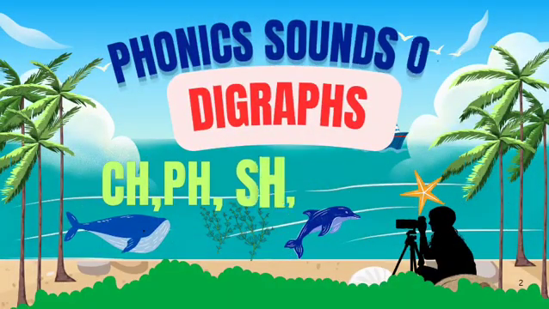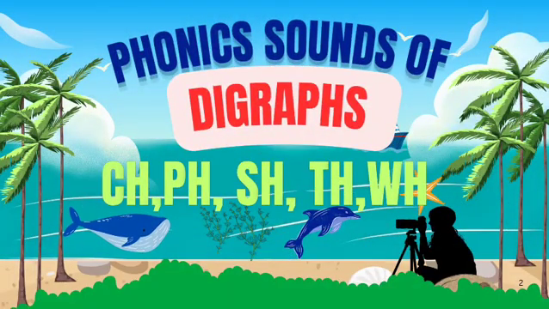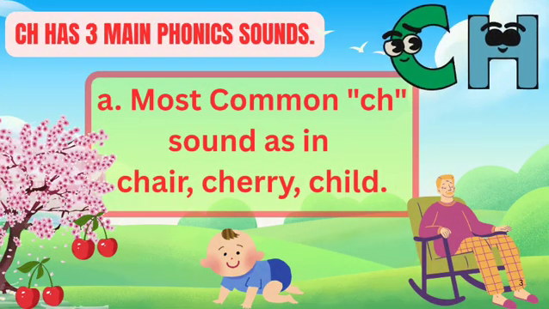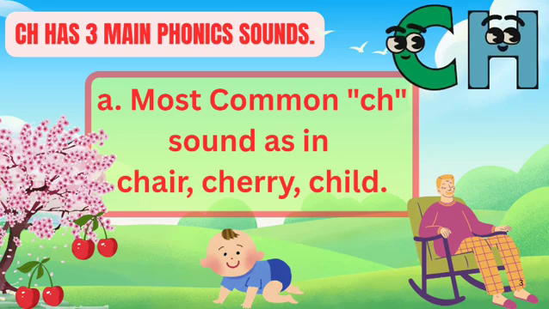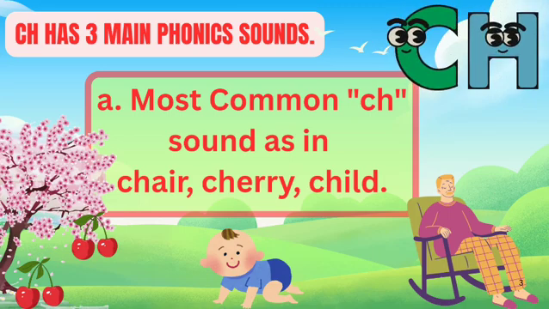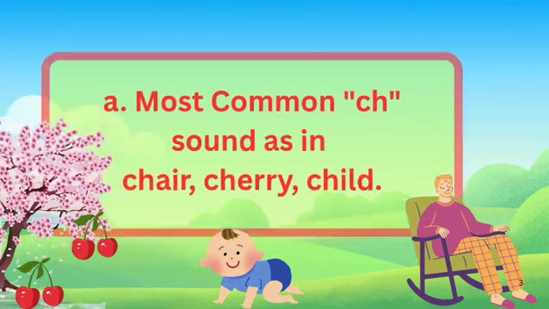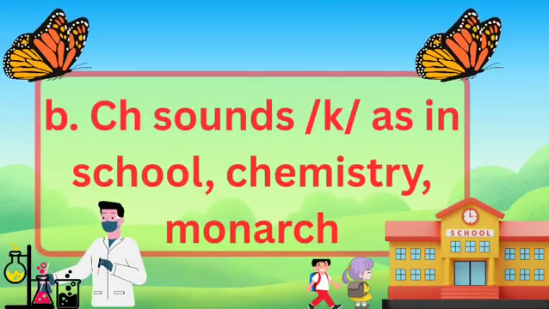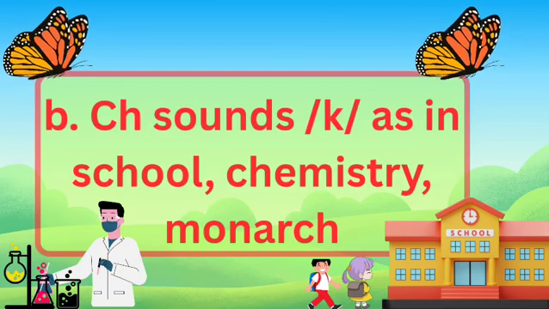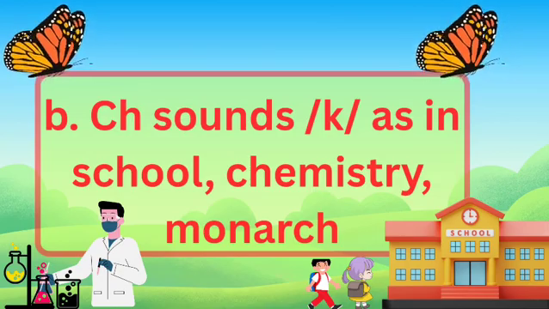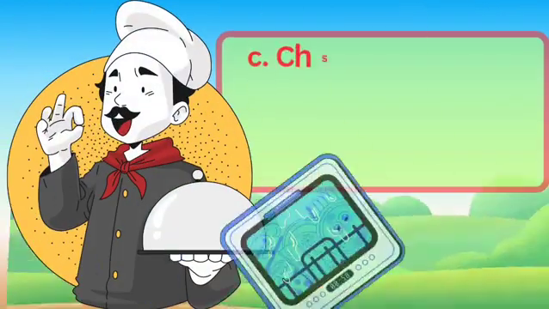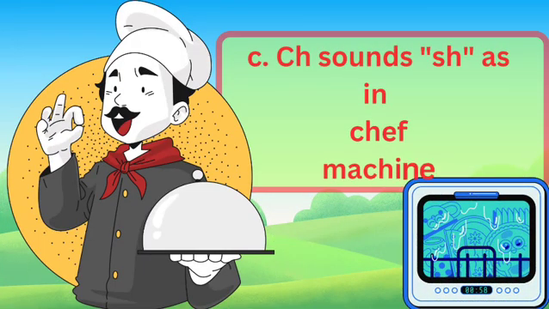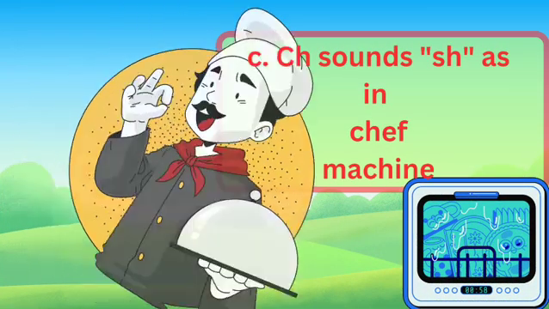Today, we're going to learn about the phonics sounds of the digraphs CH, PH, SH, TH, and WH. CH has three main phonics sounds. A. Most common, CH sound as in chair, cherry, child. In some words CH sounds like K, as in school, chemistry, monarch. In some words CH sounds like sh, as in chef, machine.